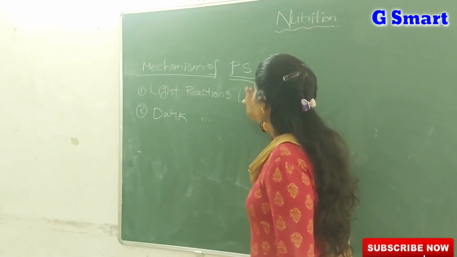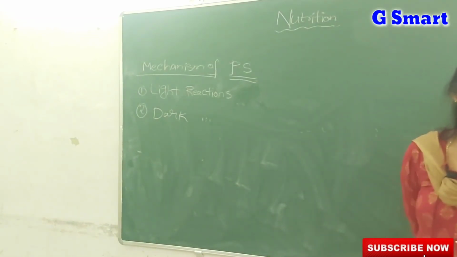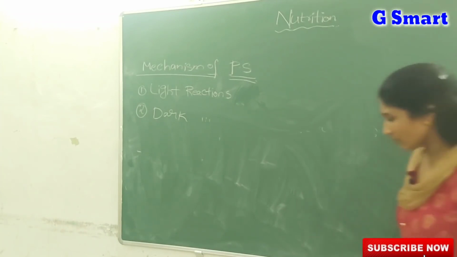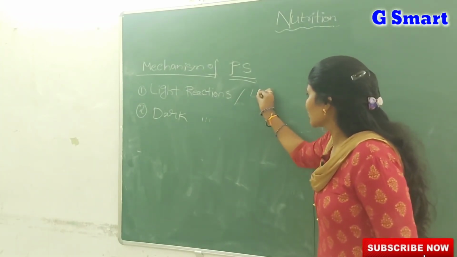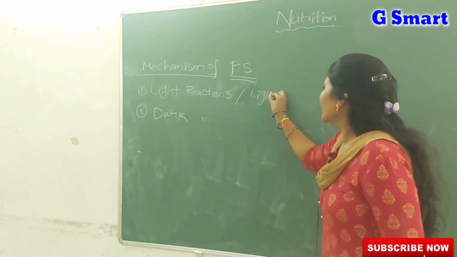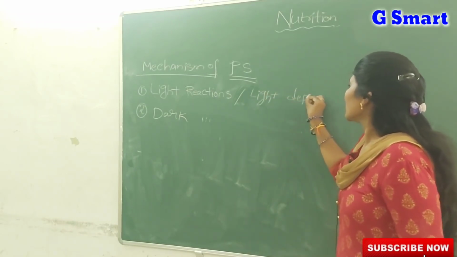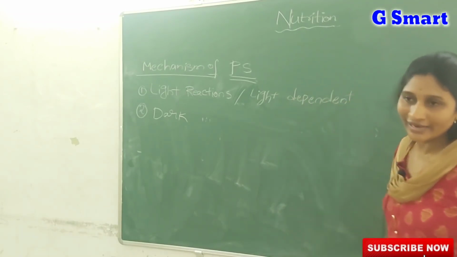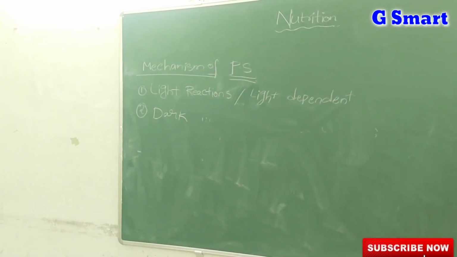Light reactions means the reactions of photosynthesis which require the light energy, we call as light reactions. We also call these light reactions as light dependent reactions. Why? Because all these reactions actually depend on the light energy. That's why we call light reactions as light dependent reactions.